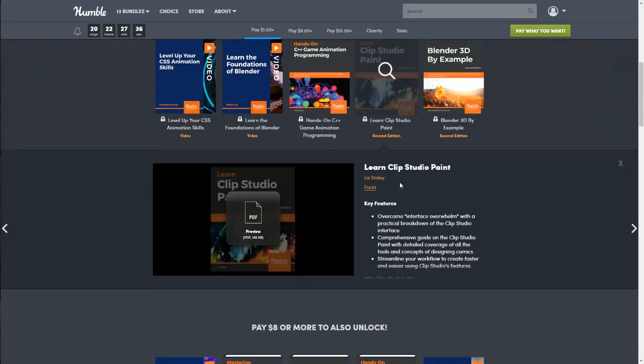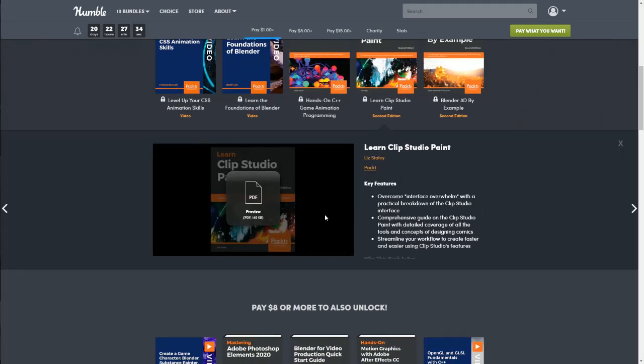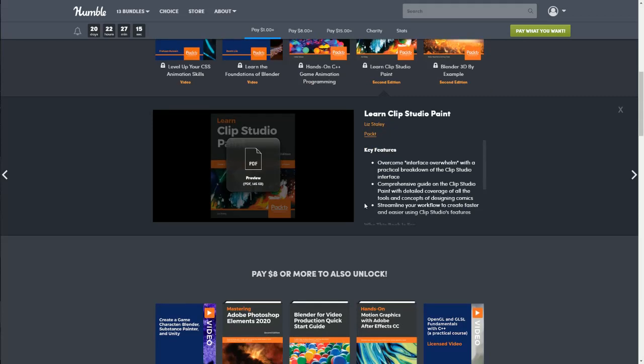Next, we have Clip Studio Paint, and my husband and I just bought a license for that, so pretty cool. You can view the PDF here. Overcome interface overwhelm with a practical breakdown of the Clip Studio interface. A comprehensive guide on Clip Studio Paint with detailed coverage of all the tools and concepts of designing comics.